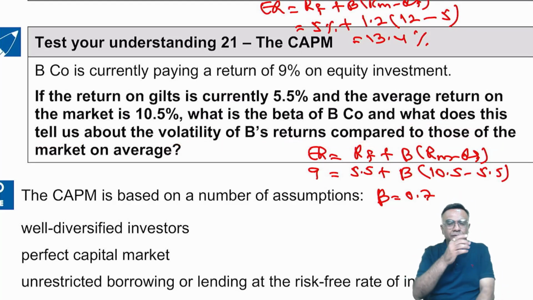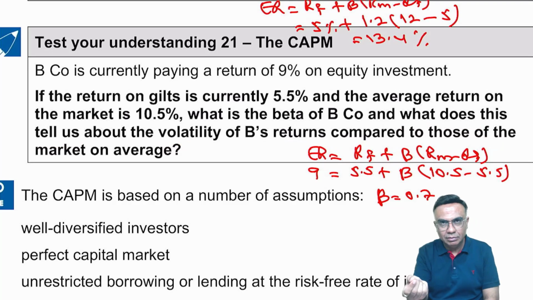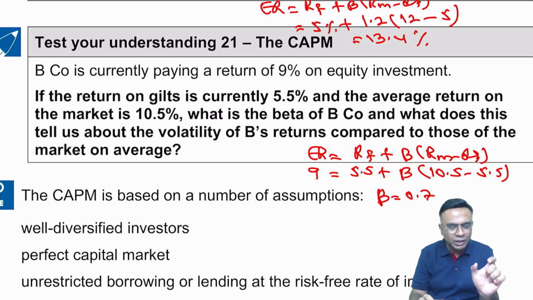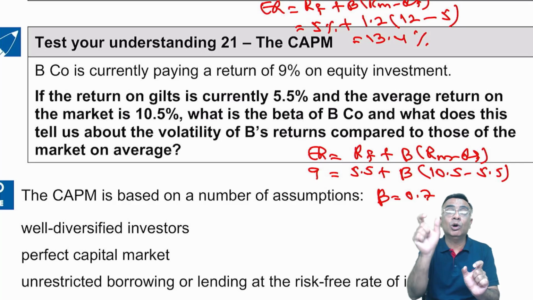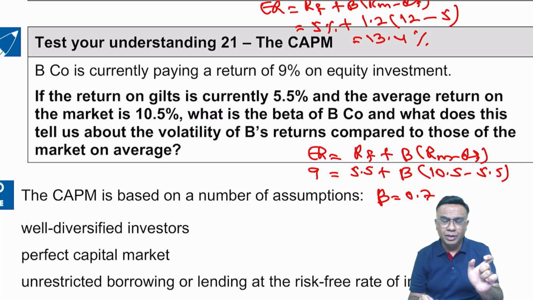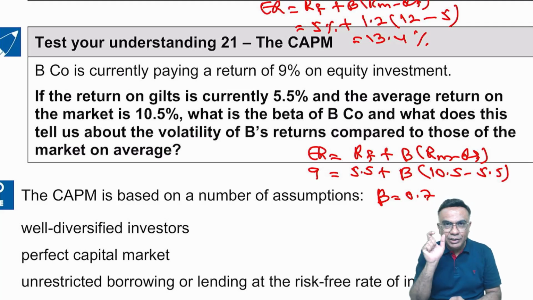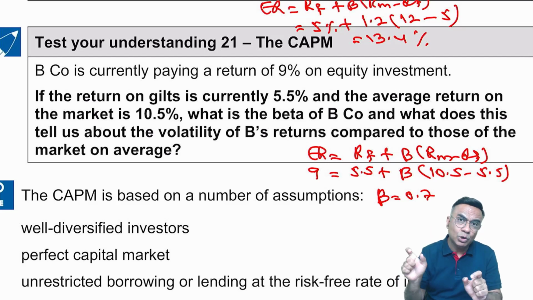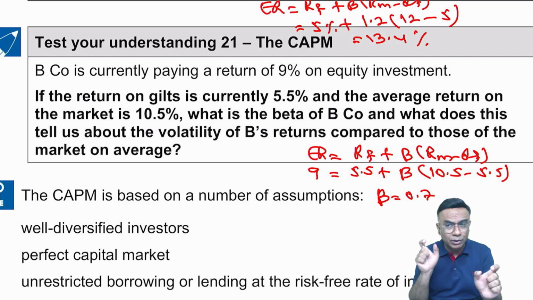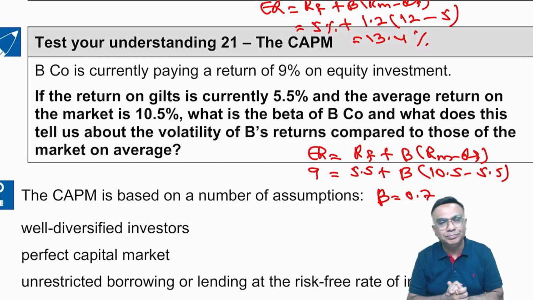Now see, if the beta is more than 1, it means that if the market is going up by 10%, this particular stock is going up by more than 10%. It is more volatile as compared to the market. If the beta is less than 1, it is less volatile as compared to the market. If beta is 1 for a particular stock, we know that market beta is also 1. So what does it mean? It means that if the market goes up by 10%, then this particular stock also goes up by 10%. So the volatility of this stock and the market are exactly the same.